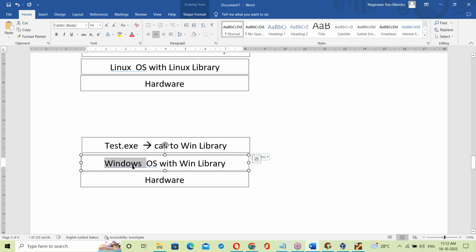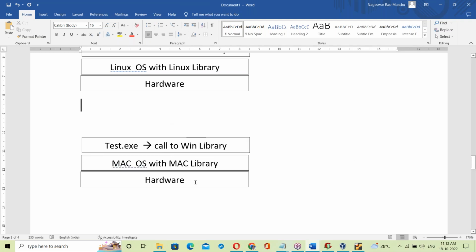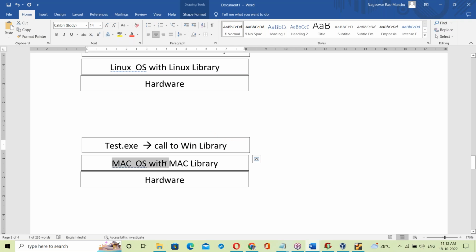Okay, let us take another platform: Mac OS, with the Mac library. Now what happens if you run the same test.exe file on Mac OS? This exe file will try to call the Windows library, but it is not available. The library is mismatched, so it simply fails again.